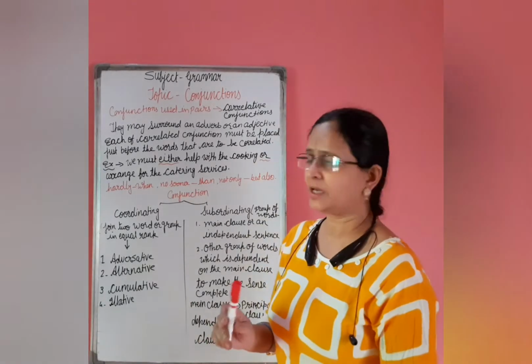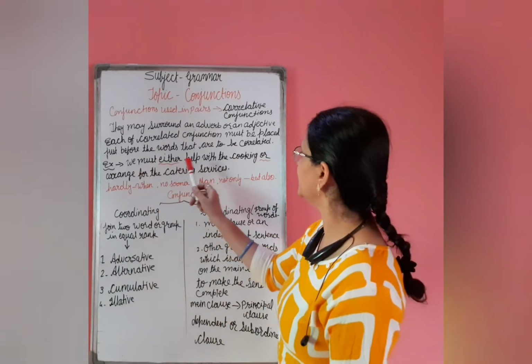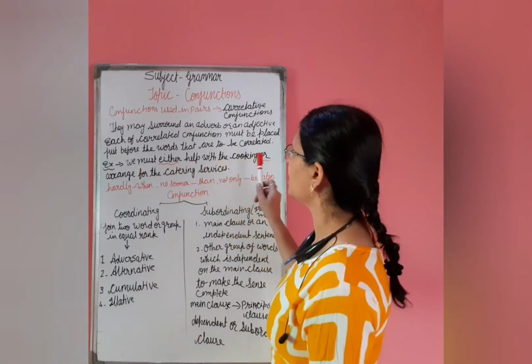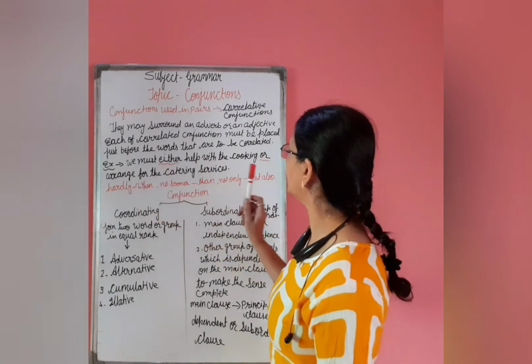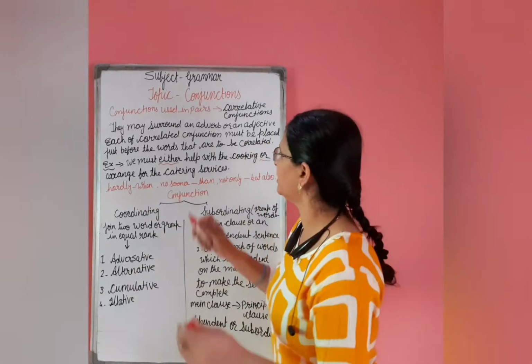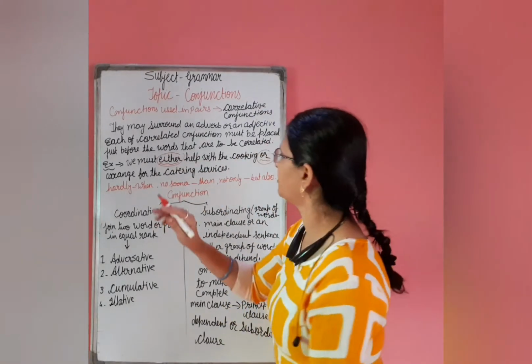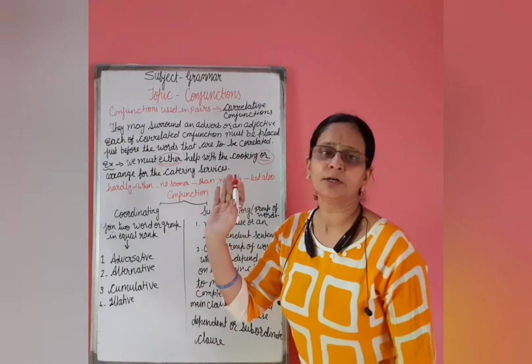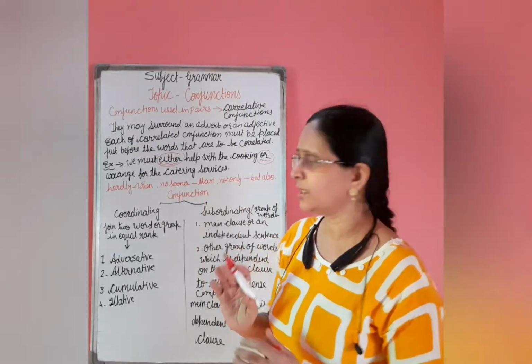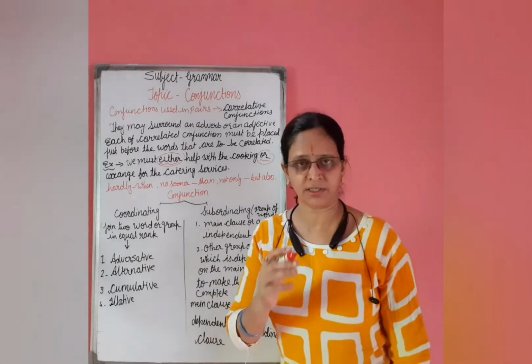For example, I have taken here: we must either help with the cooking or arrange for the catering services. Here, these are correlatives, either or. These are placed just before the words that are to be correlated. I hope you have understood.